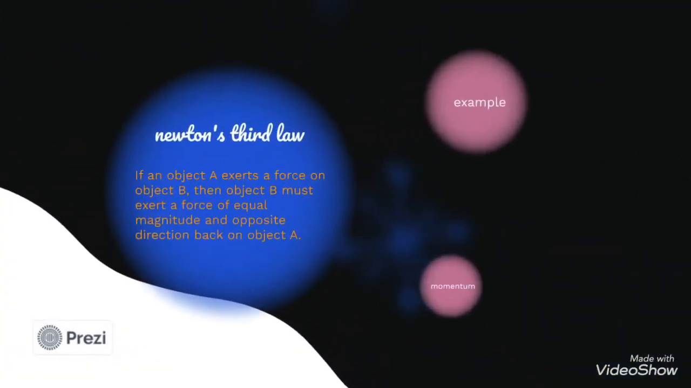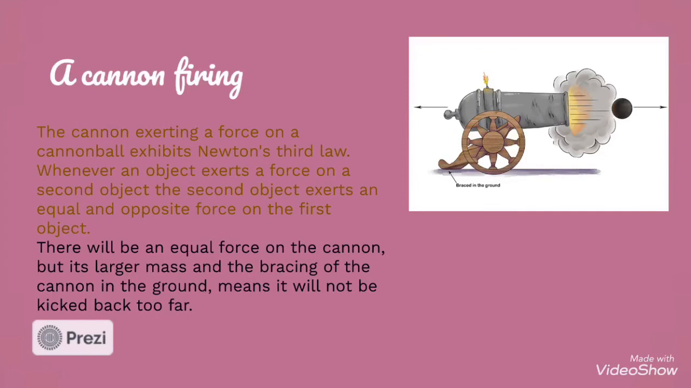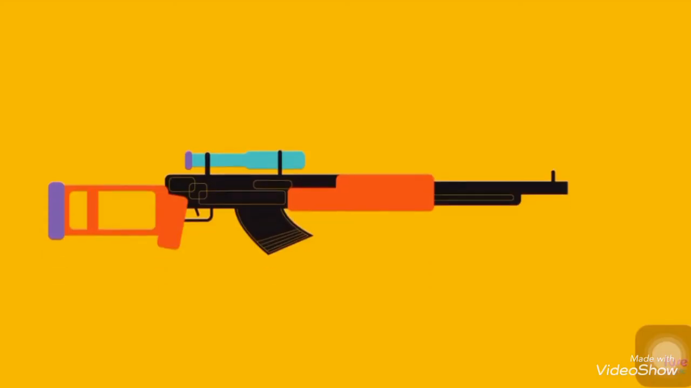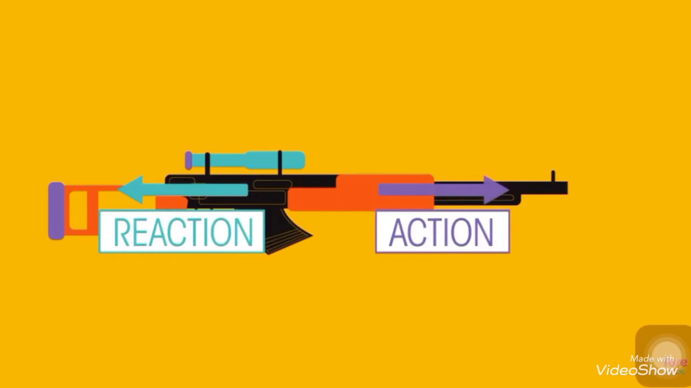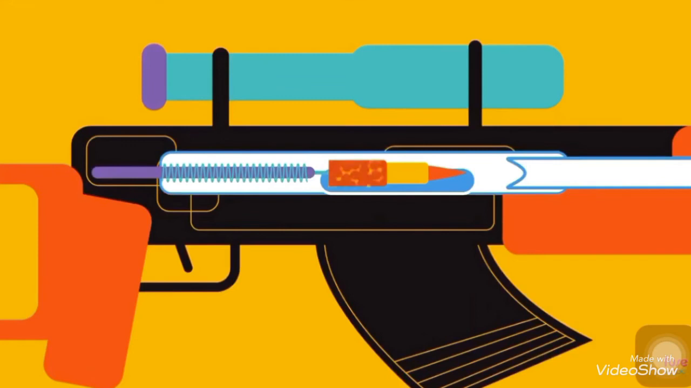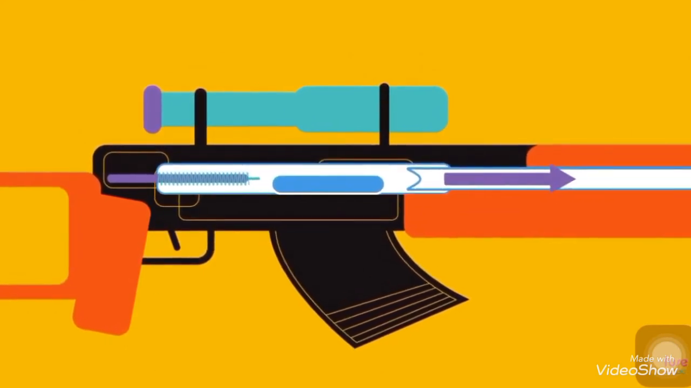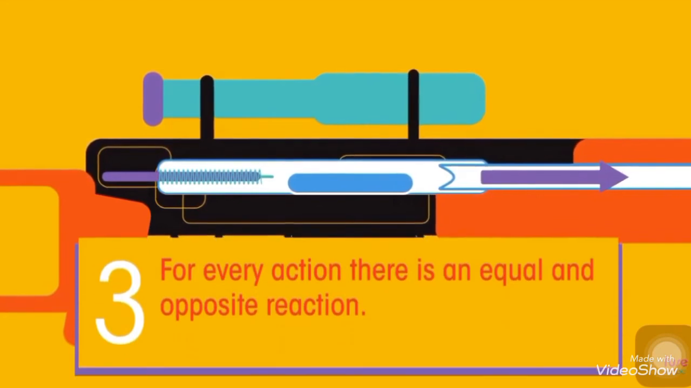Then we have Newton's third law, which states that if an object exerts a force on another object, this object must exert a force of equal magnitude back. Example 1, the cannon fired, exerting a force on the cannonball, which exhibits Newton's third law. This is the result of the action-reaction force pairs in the gunpowder, where hot gases expand outward, allowing the recoil to push forward on the bolt, consistent with Newton's third law. And the acceleration of the recoil is greater than the acceleration of the bolt.